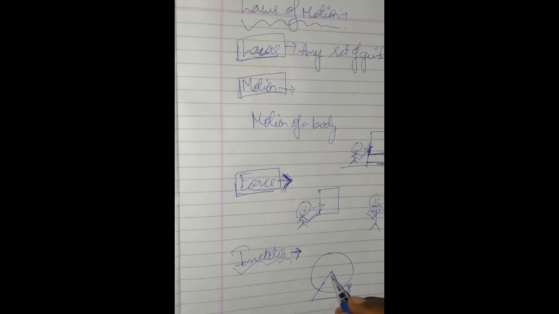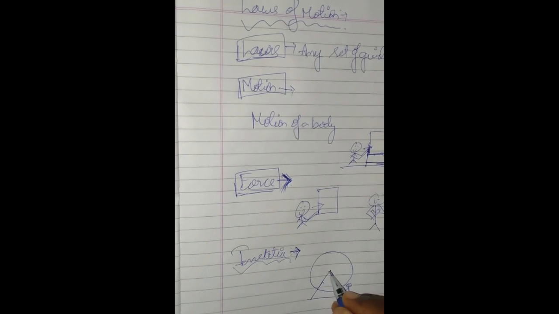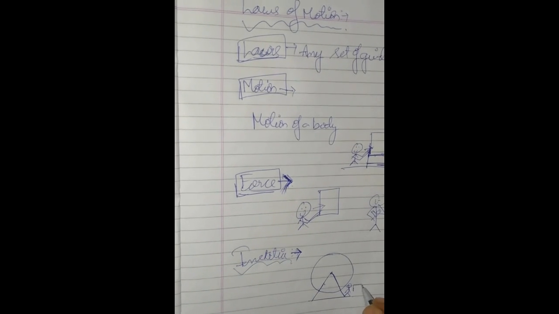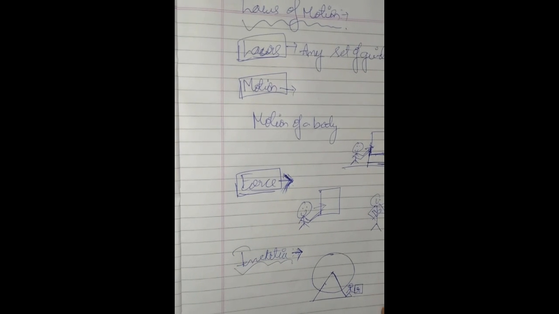If the flywheel is an ideal machine, unless and until the operator does something with the main control board, the flywheel will not stop. It will continue to be in motion.